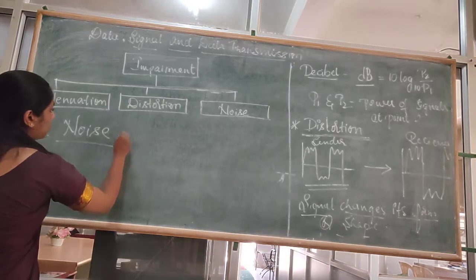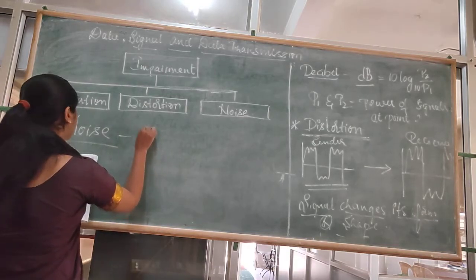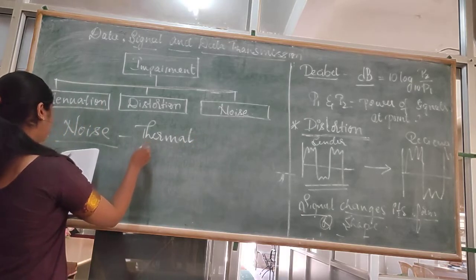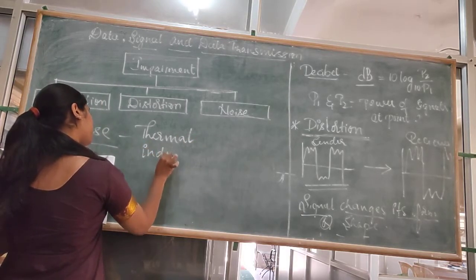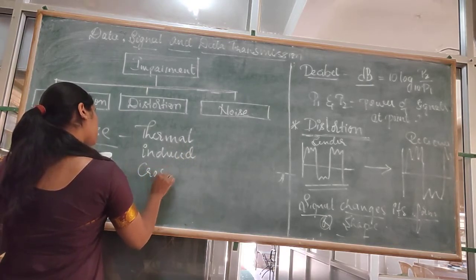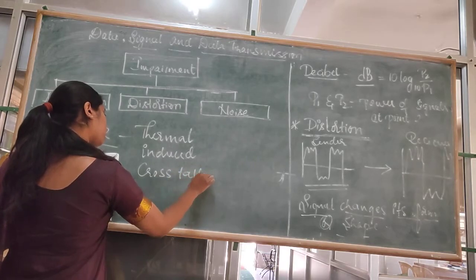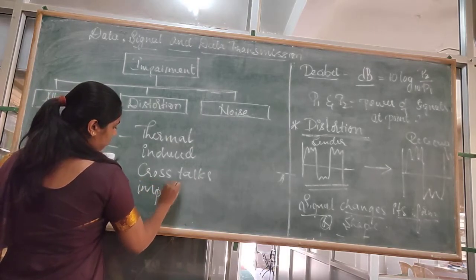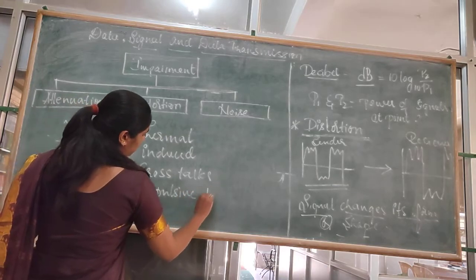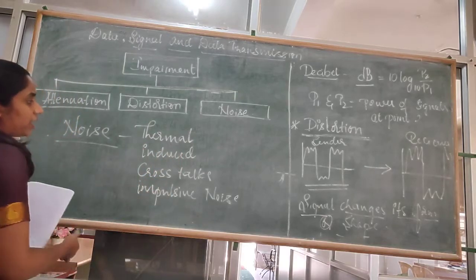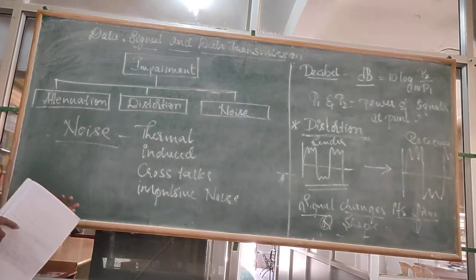Some of them are thermal noise and induced noise and crosstalks, and impulsive noise. So these are the important kinds of noises which we see in the transmission impairment.